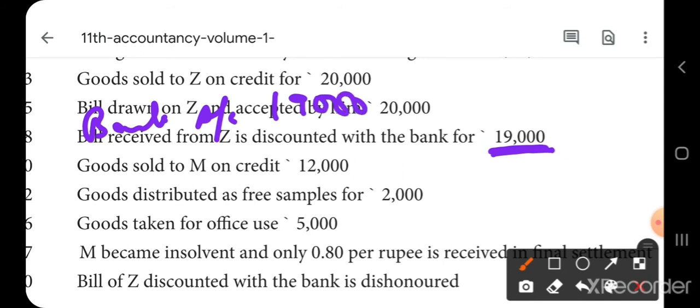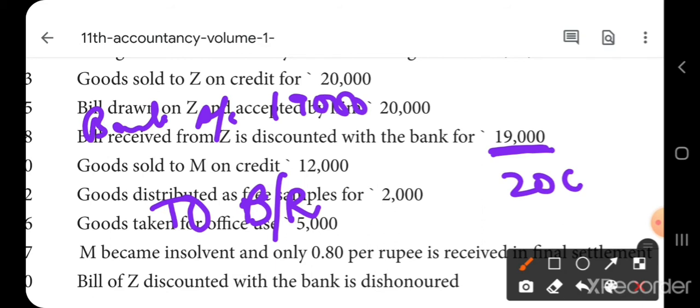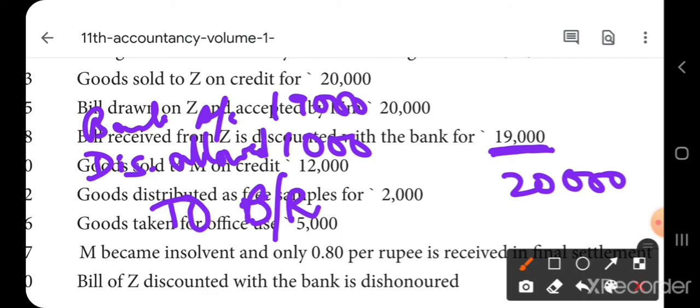Then to bills receivable account you will credit, because already you have given a debit for bills receivable 20,000. Now you have to close that account. So bills receivable is actually 20,000, and the remaining 1,000 is your discount. Discount allowed.